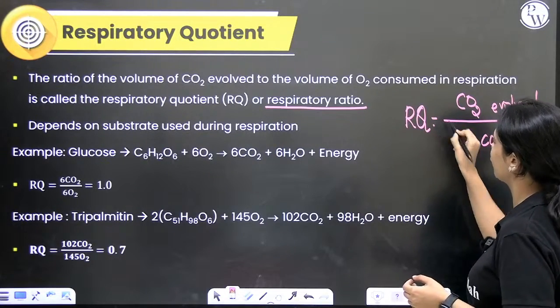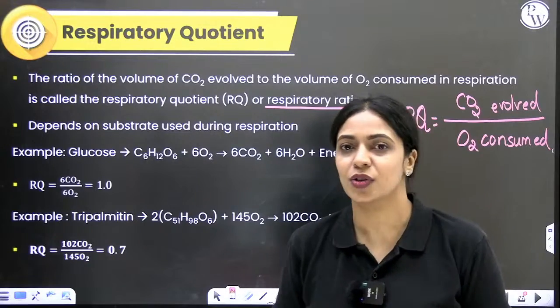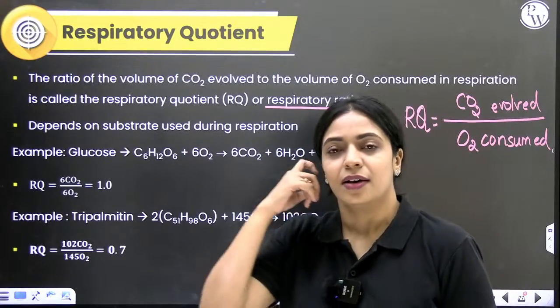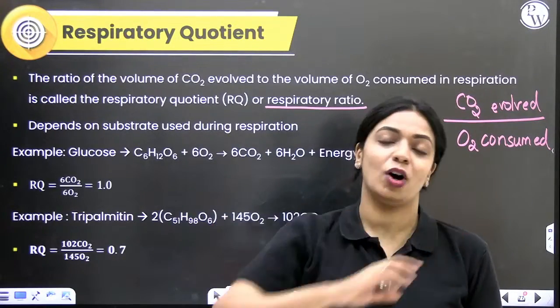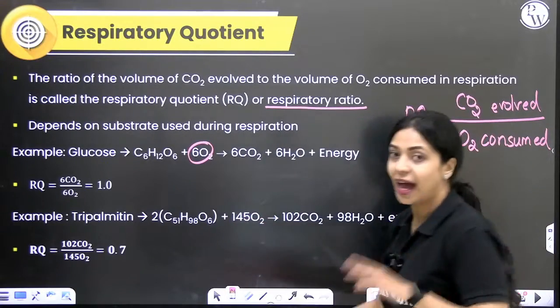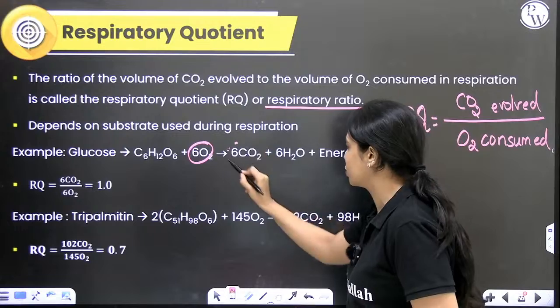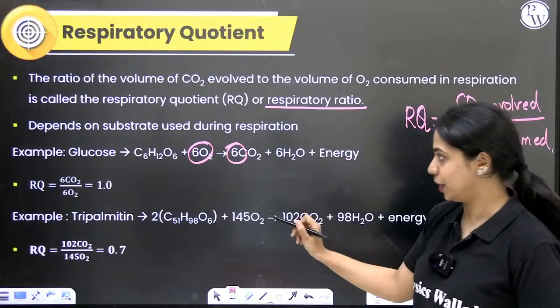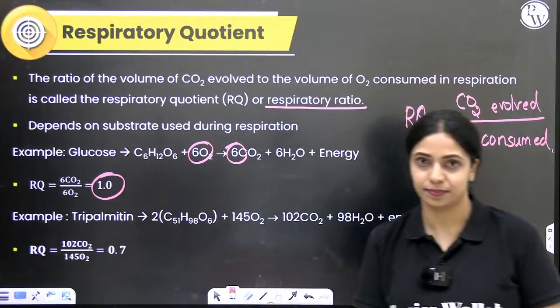If you consider glucose, which is a carbohydrate, glucose has 6 carbon molecules. For glucose to be completely oxidized, we need 6 molecules of oxygen, and it releases 6 molecules of carbon dioxide. Since they are both equal, the respiratory quotient will be 1.